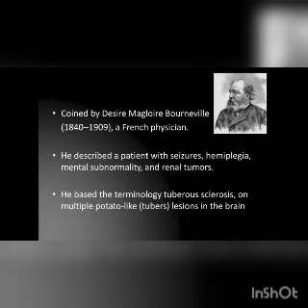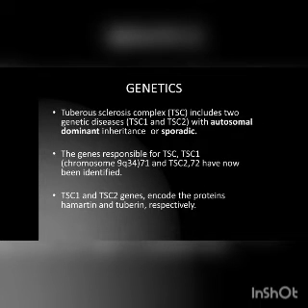In Von Hippel-Lindau syndrome, in this disease also, there is not much clinical manifestation. Von Bourneville described a patient with seizures, hemiplegia, mental subnormality, and renal tumors. He based the terminology tuberous sclerosis on multiple potato-like tuberous lesions in the brain. Tuberous sclerosis is an example of genetic heterogeneity, in which two different genes are involved but cause a similar clinical disease.